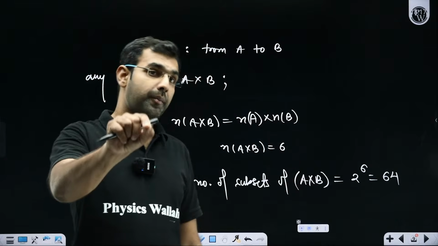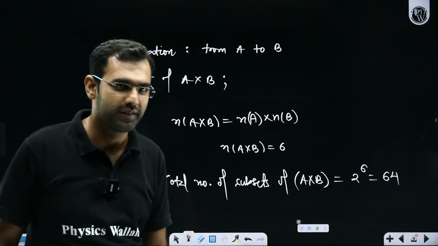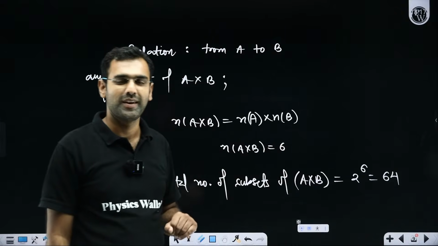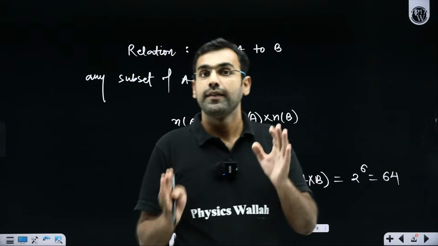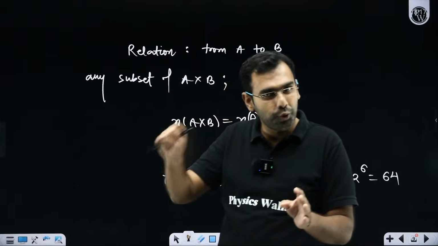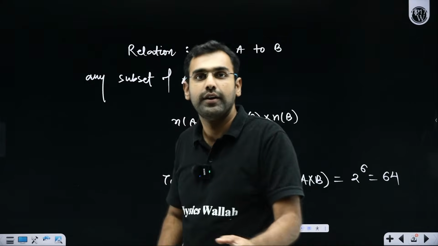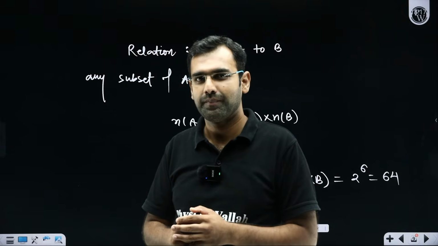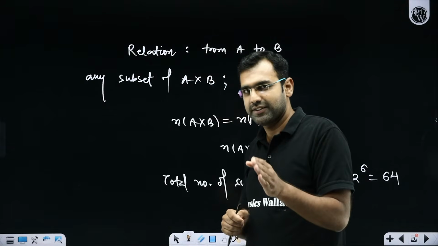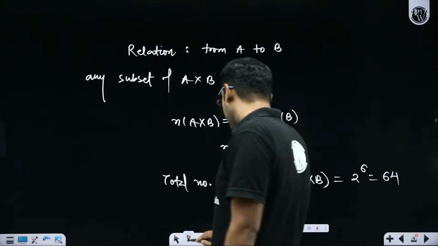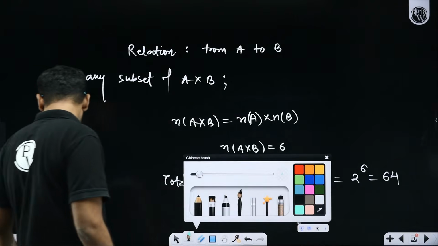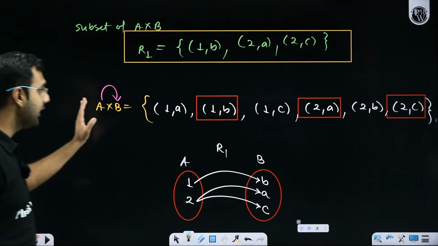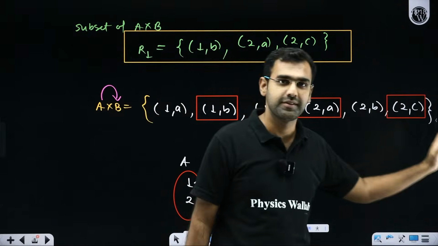By the way, from here, I ask you one more question. Sir, 64 means what? Don't you think that from A to B, I can define 64 unique relations? Did you hear me? What did I just say? I said that A cross B, look at this scenario I'm talking about. Everybody, please pay attention. In this scenario, A cross B has these 6 elements.